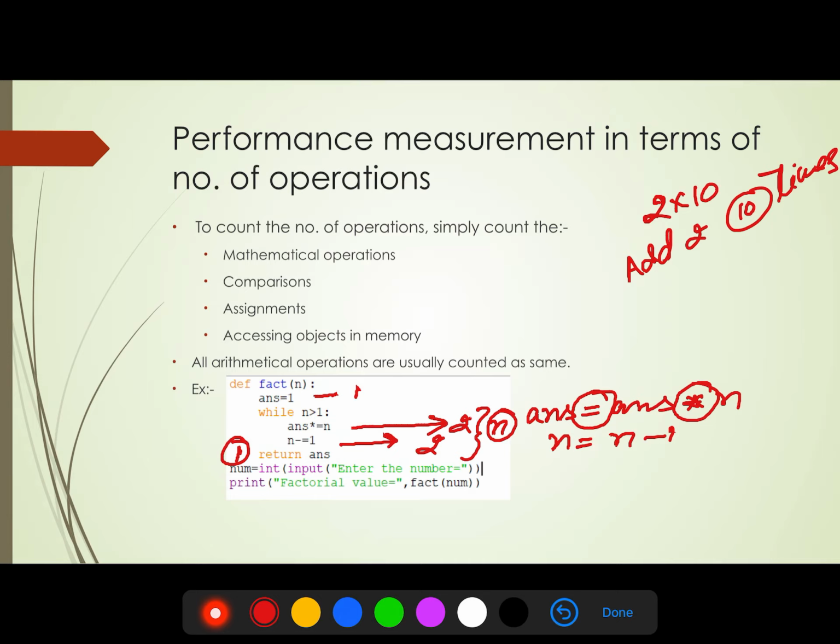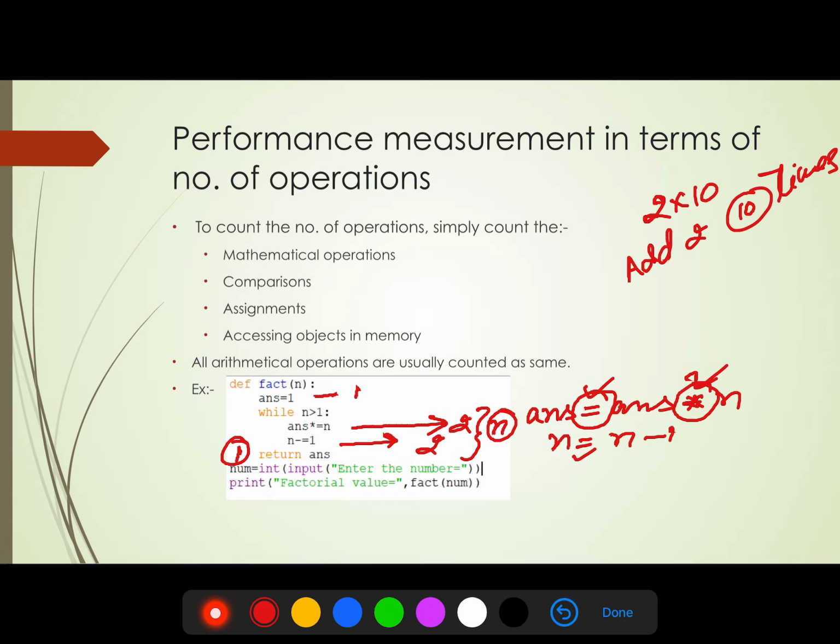These two operations, answer asterisk equals to n, mean it is a shorthand notation of the operator. Answer equals to answer into n. So there are two basic operations. The first one is the arithmetical operation multiplication, and the second one is assignment. And in the next statement, n minus equals to 1, there are two different operations. The first one is subtraction of 1 from n, and the second one is assignment. So these four operations will run n times.